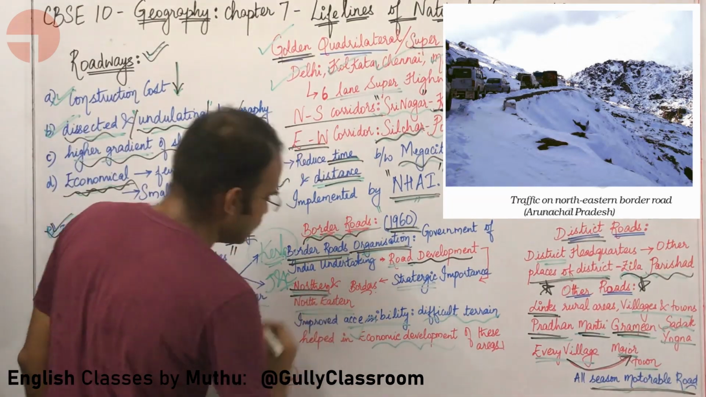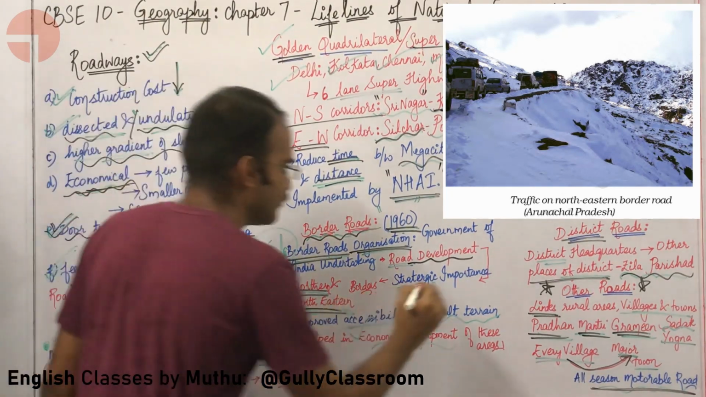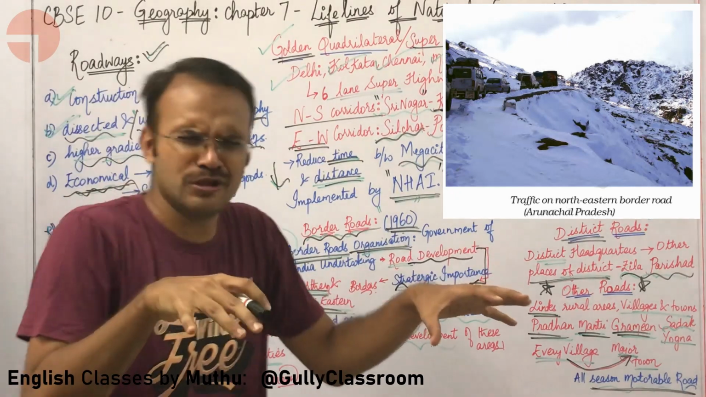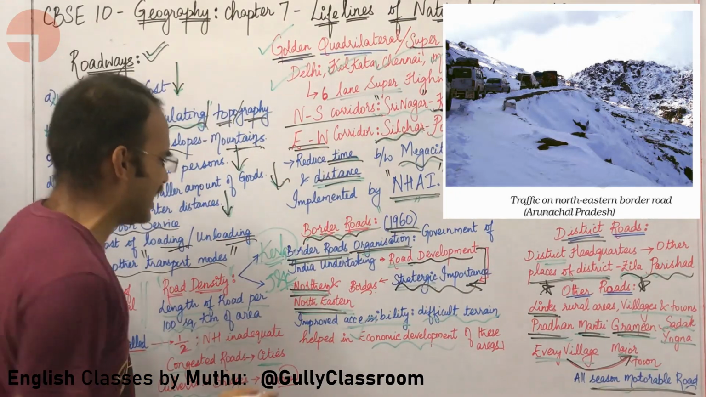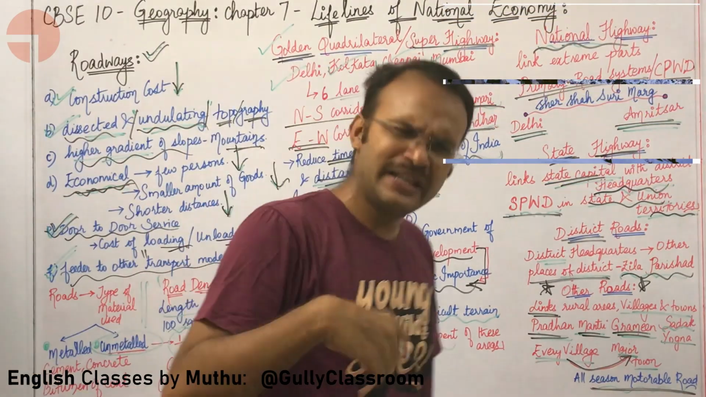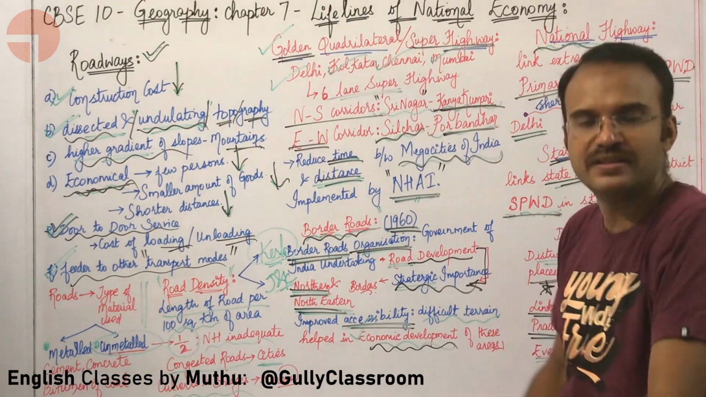In the northern and northeastern borders of our country, there are a lot of roads of strategic significance that need to be developed. These roads will usually have difficult terrain, so there will always be accessibility issues which need to be improved, and building such roads also helps in improving the economic development of these areas.